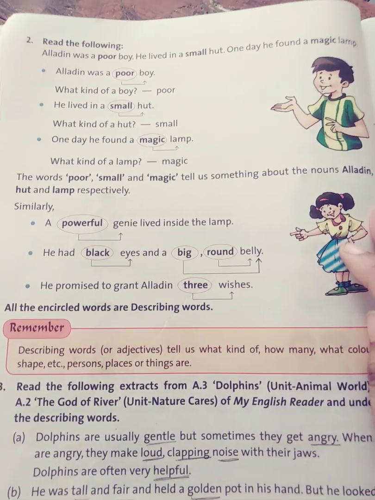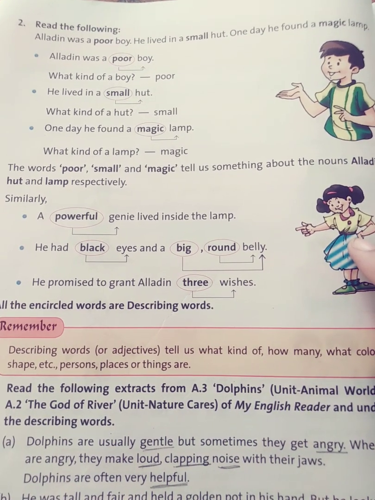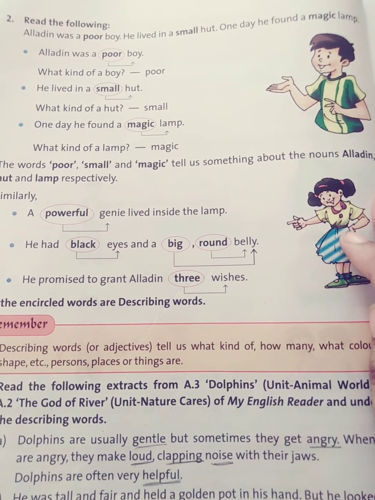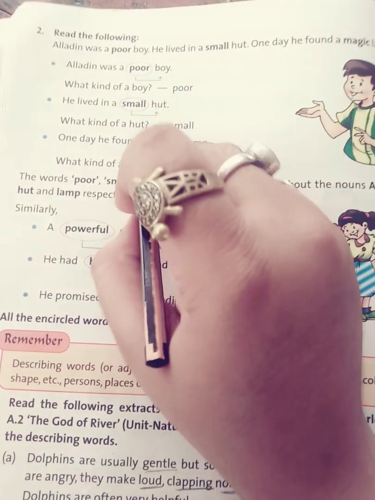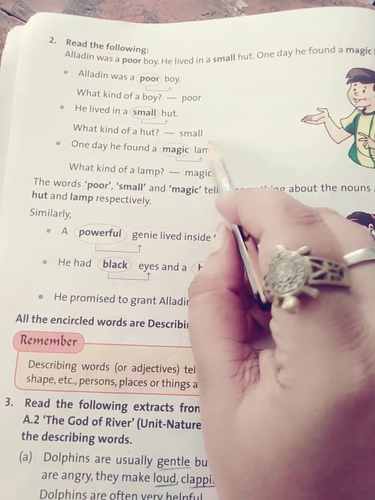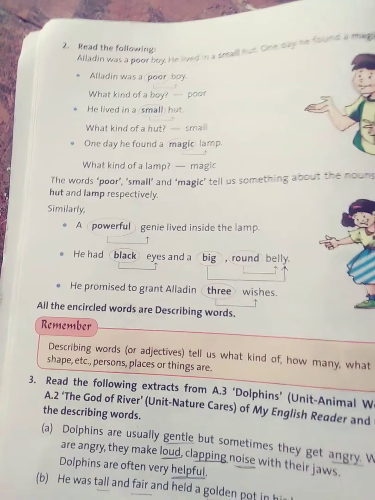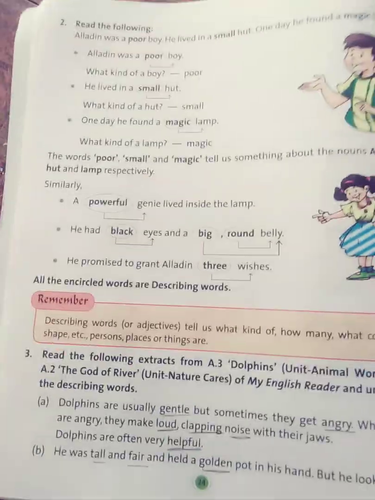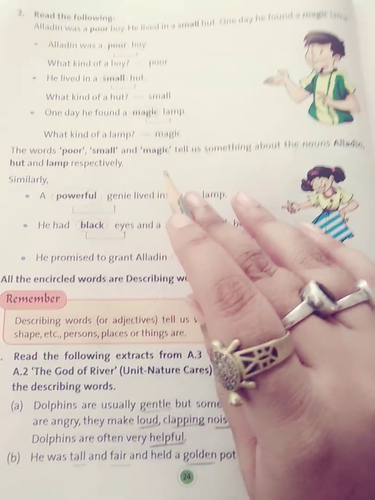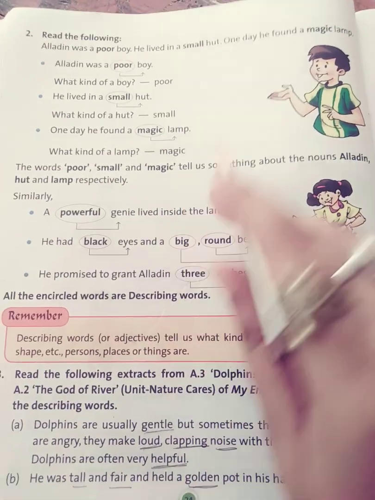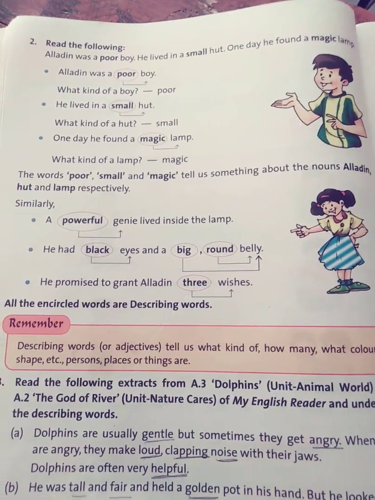So next one is read the following. Aladdin was a poor boy. He lived in a small hut. One day he found a magic lamp. Aladdin was a poor boy. What kind of boy? Poor. He lived in a small hut. What kind of hut? Small. One day he found a magic lamp. What kind of lamp? Magic. The words poor, small and magic are describing words. They tell us about the nouns Aladdin, hut and lamp. Right. So these are the describing words. Means these are describing the naming words.